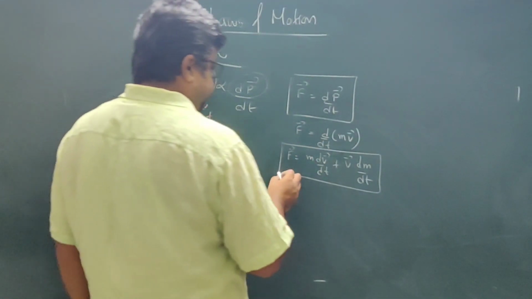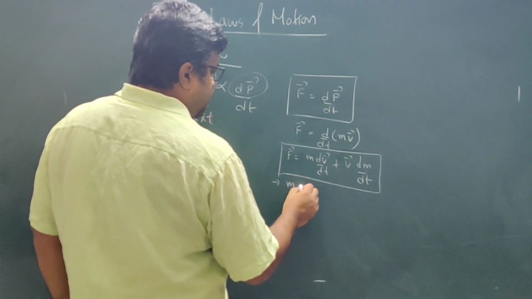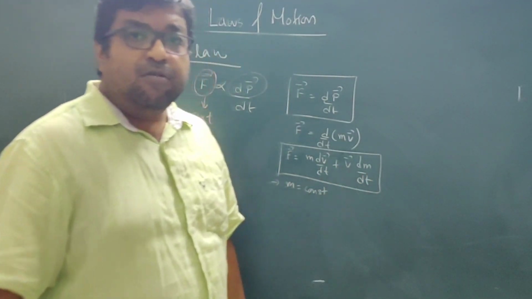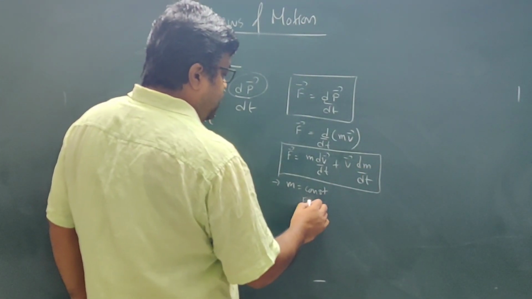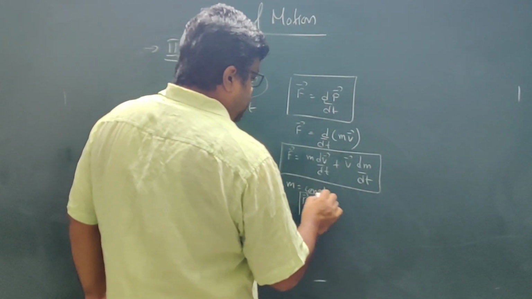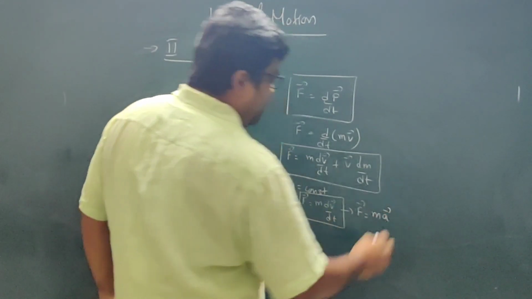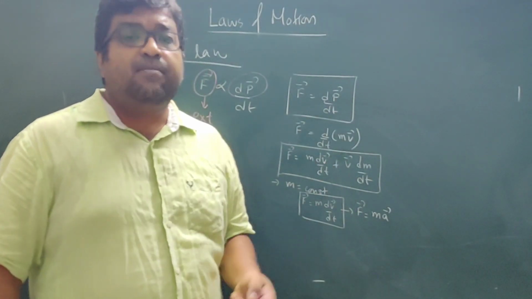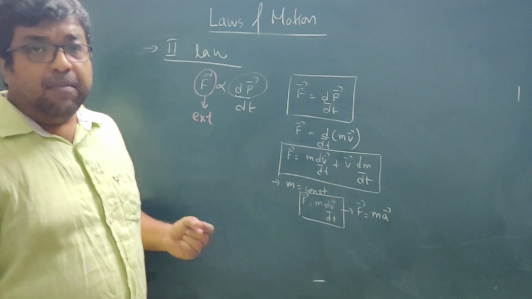Now there are two possibilities. One possibility is that mass is constant. If mass is constant, then dm by dt will be equal to how much? It will be equal to 0, so this term will vanish. So F is equal to m dv by dt, or I will write it as F is equal to ma, because dv by dt is acceleration. So F is equal to ma is valid only when mass is constant.